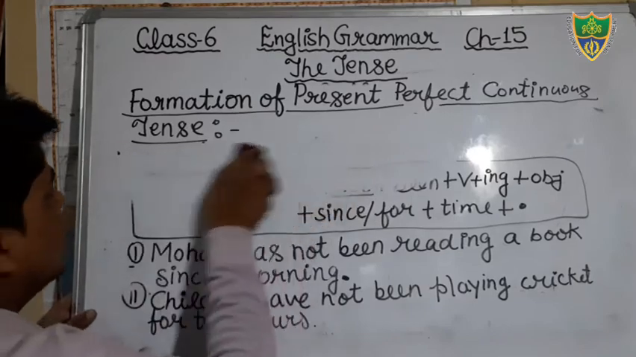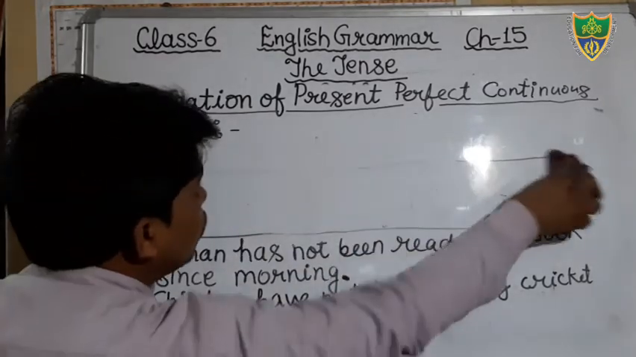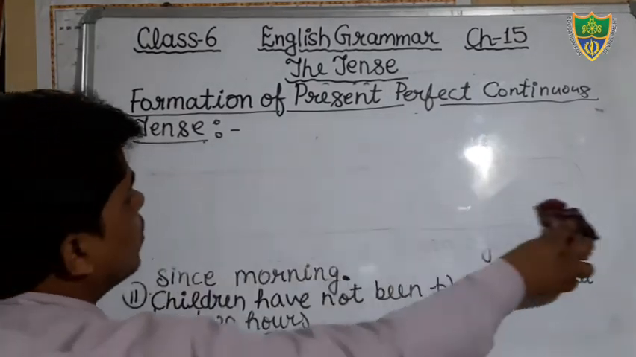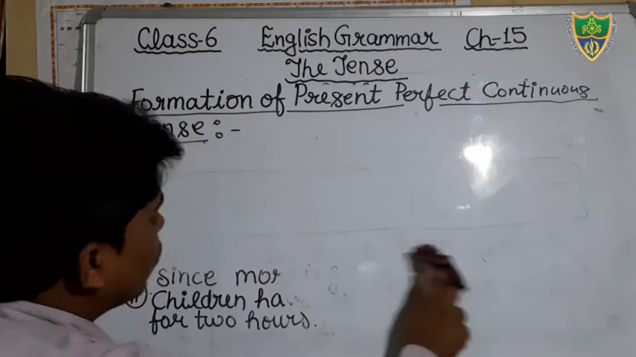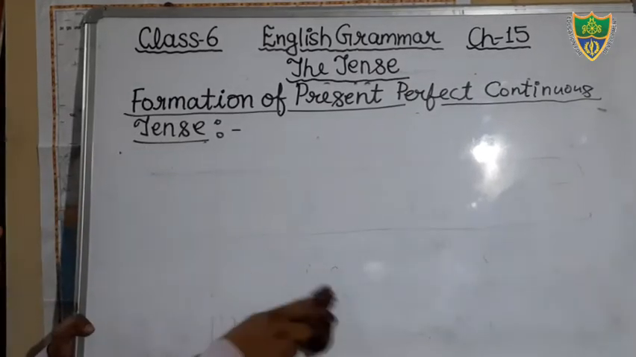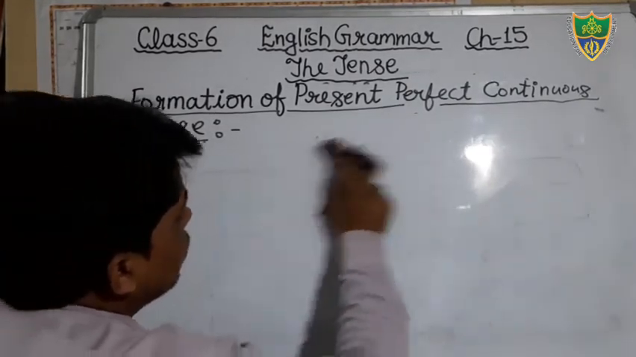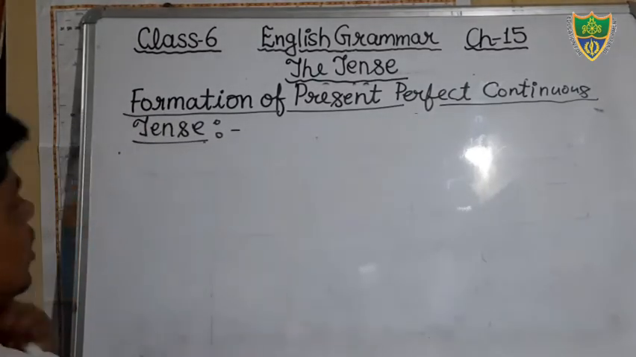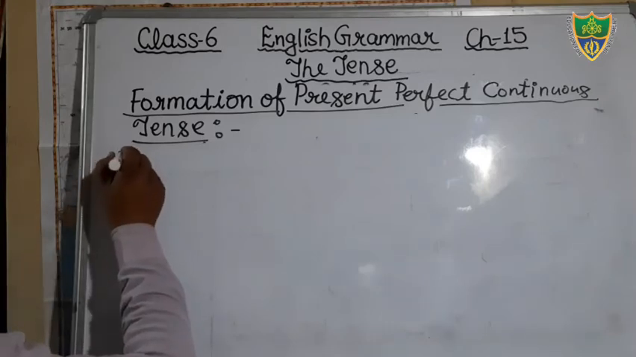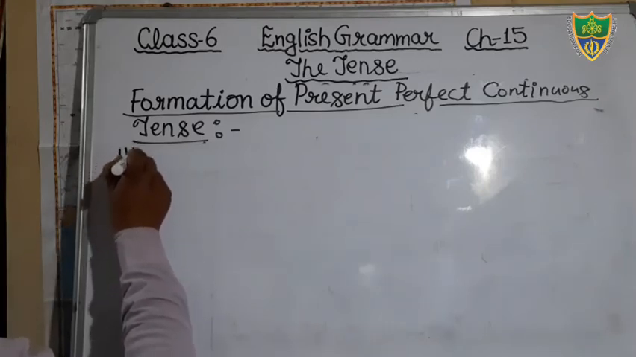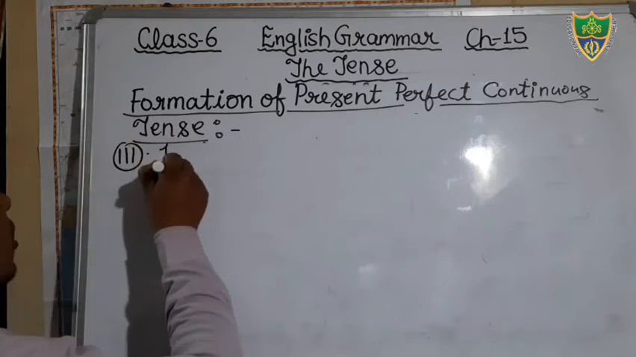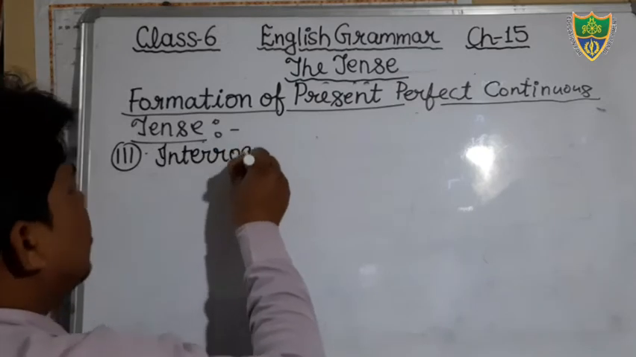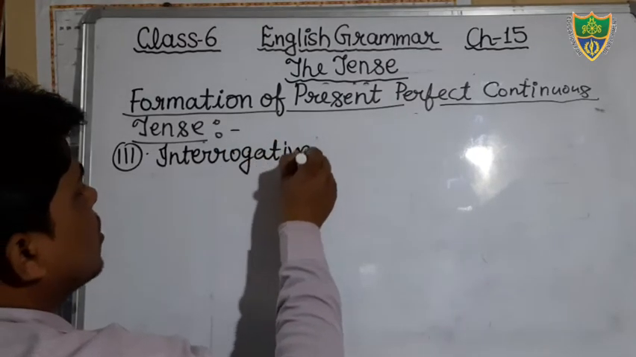Students, you all know that interrogative sentences consist of 2 subkinds. There are SNO type and WS type. SNO type is also known as single interrogative, and WS type is known as double interrogative. We have already discussed that in the previous class, in the previous tense. So here we will discuss the next, that is the third: the interrogative sentence.